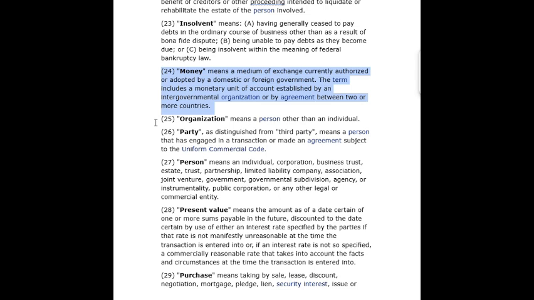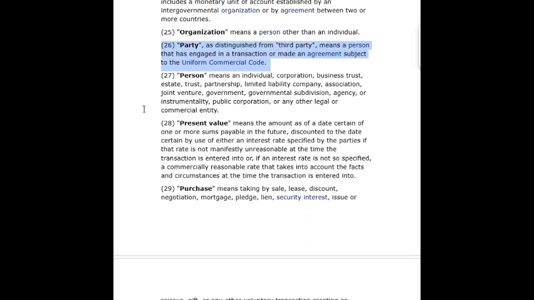24. Money means a medium of exchange currently authorized or adopted by a domestic or foreign government. The term includes a monetary unit of account established by an intergovernmental organization or by agreement between two or more countries. 25. Organization means a person other than an individual. 26. Party, as distinguished from third party, means a person that has engaged in a transaction or made an agreement subject to the Uniform Commercial Code.